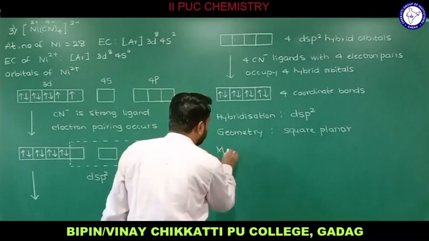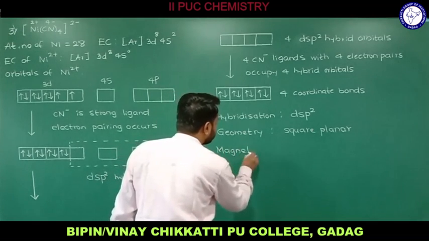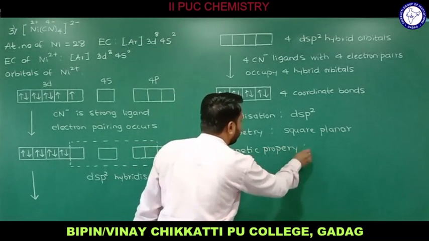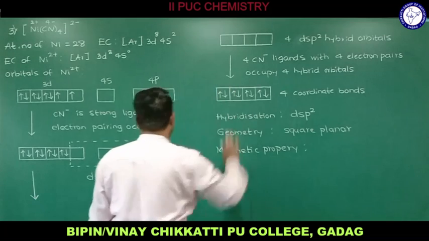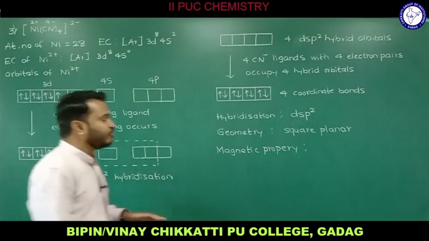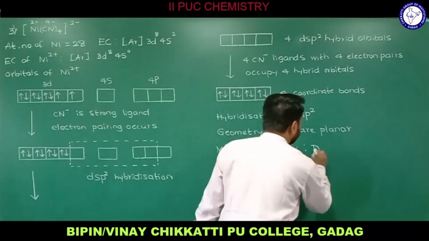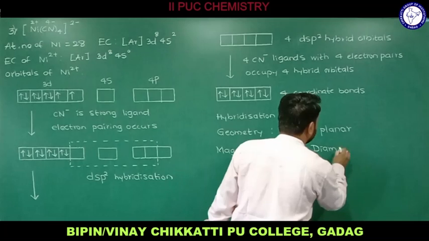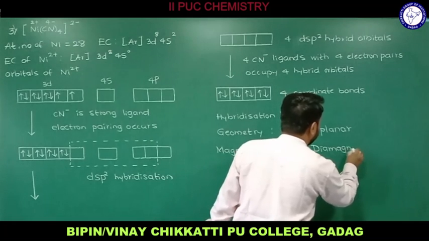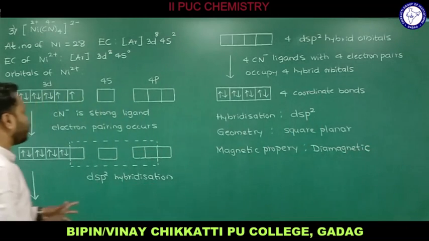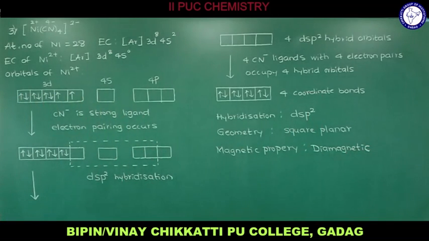Now we'll see the magnetic property. Magnetic property depends on the number of unpaired electrons. This is completely filled, and if you consider 3d also, all these are completely filled. We don't have unpaired electrons, therefore this belongs to the category of diamagnetic substances. It is a diamagnetic complex.